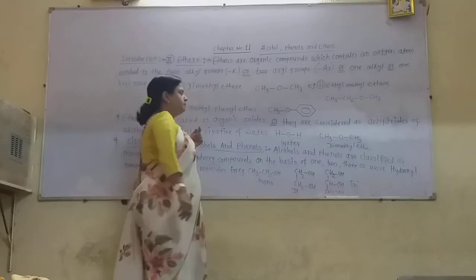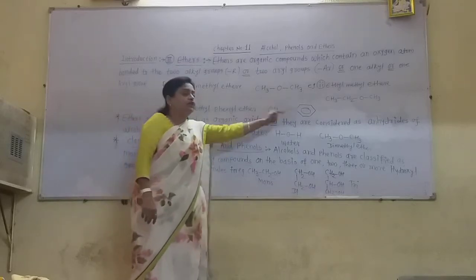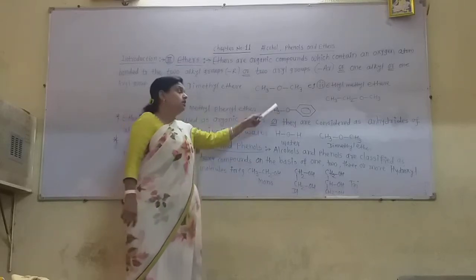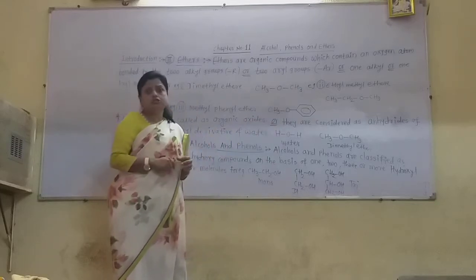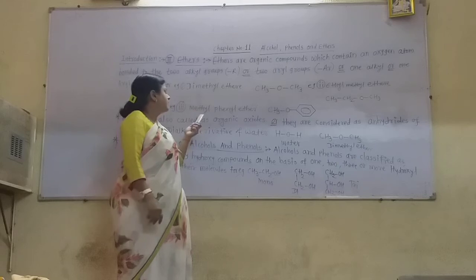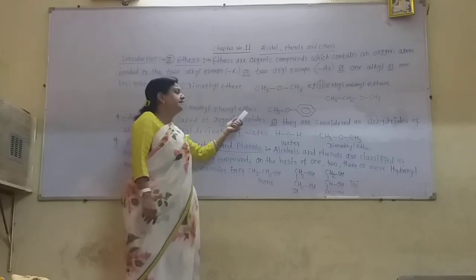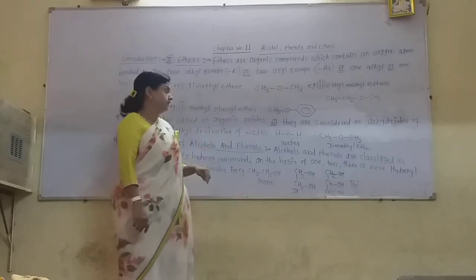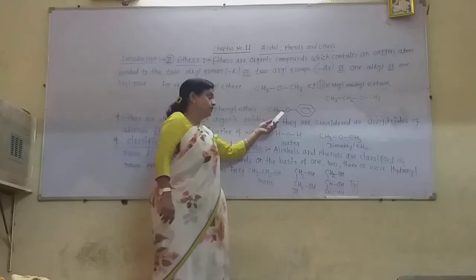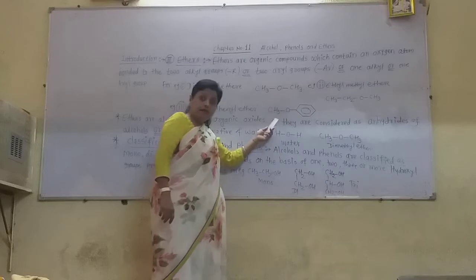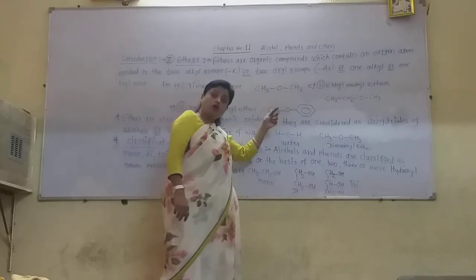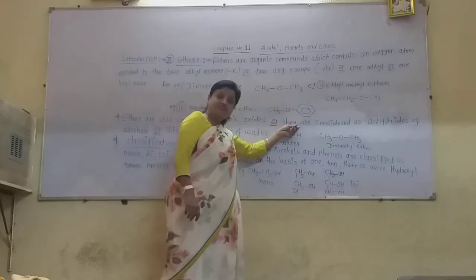Now if one alkyl group and one aryl group are present on the bivalent oxygen atom, so that are also ethers. So the third type is the methyl phenyl ether. In this methyl phenyl ether, one of the bonds attached to the oxygen is bonded to the alkyl group, and the oxygen on the other side is bonded to the benzene ring.